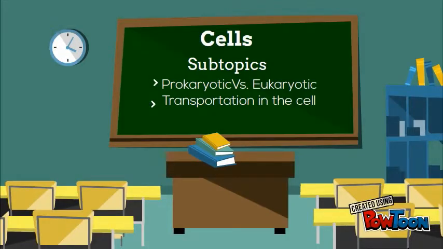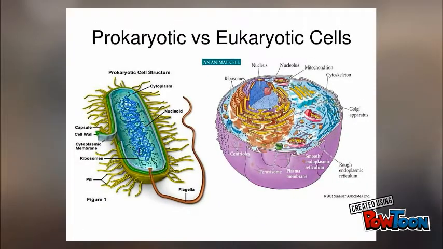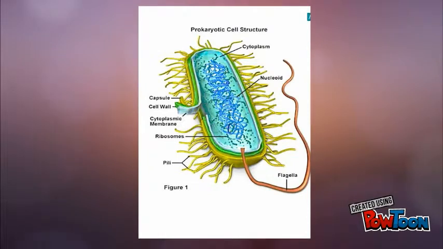Cells. Cells appear in all of life on Earth, but not all cells are the same. There are 2 types of cells that can be found in many different organisms: prokaryotic cells and eukaryotic cells. Prokaryotic cells are unicellular and lack many of the membrane-bound organelles that eukaryotic cells have. They also do not have a nucleus.